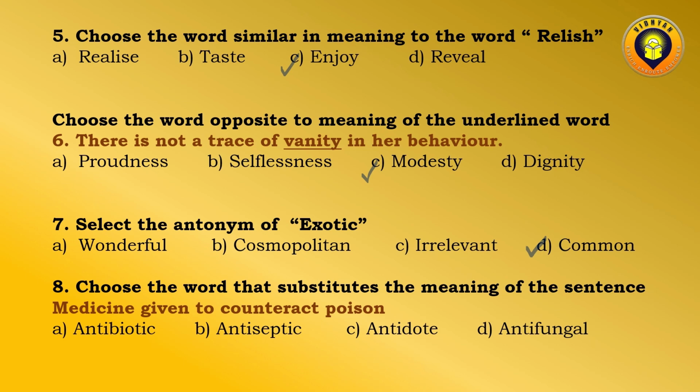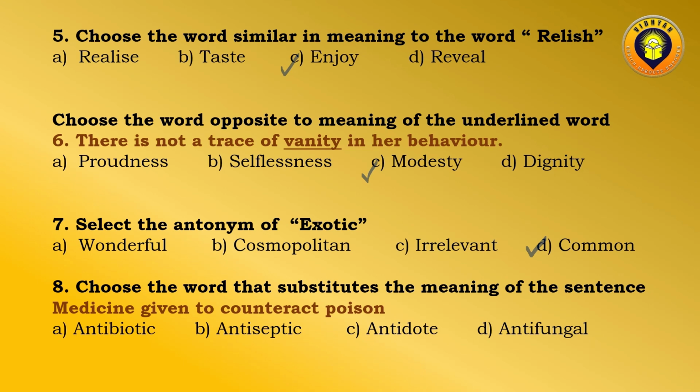Next is choose the word that substitutes the meaning of the sentence. Medicine given to counteract poison. Something which is given so that the person could be cured of poison, from the danger of poison. Now antibiotic, antiseptic, antidote and antifungal. Antifungal, normally a person consumes a medicine if he has been affected by any fungi. Antiseptic, normally we use the ointment if we are injured.